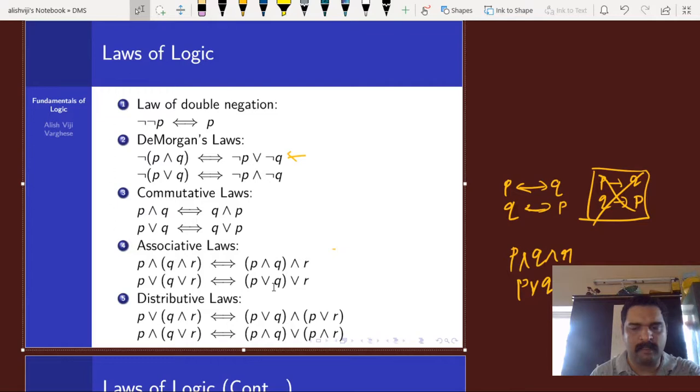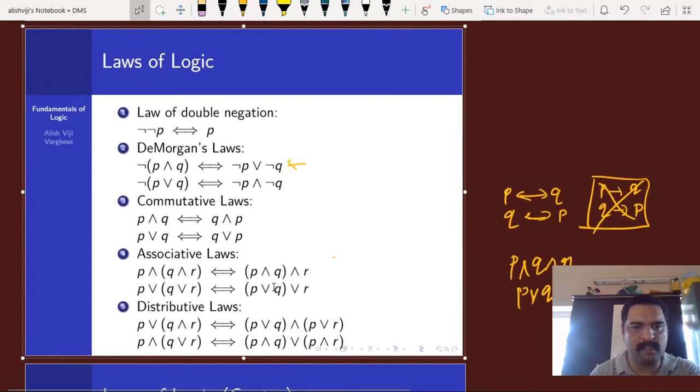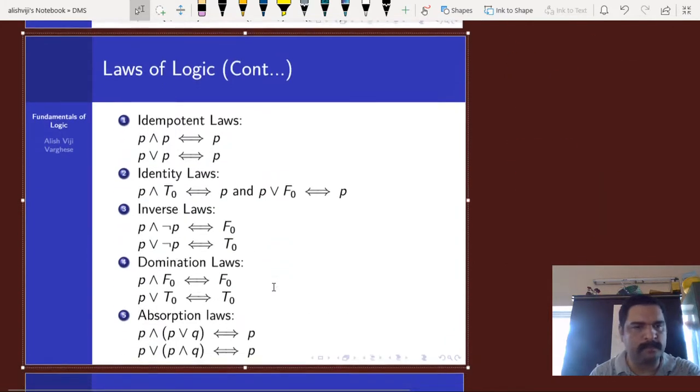So there's another implication of the dual principle. If the first distributive law is true, then obviously the second one is also true.